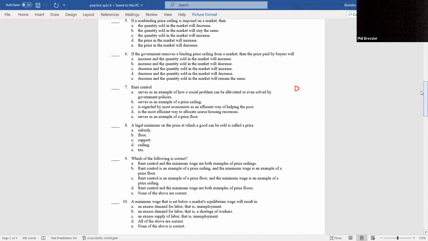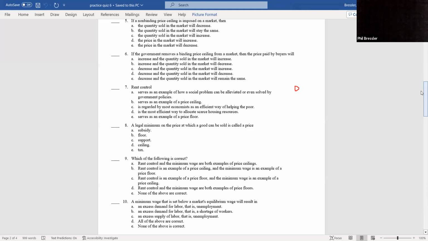All right, rent control serves as a price ceiling. A legal minimum on the price at which a good can be sold is called a price floor. We should know those. Which of the following is correct? Rent control is an example of a price ceiling. Yeah, because that's the highest you could sell it. It has to be below the equilibrium to be binding. And minimum wage is an example of a price floor. It has to be above the equilibrium to be binding.